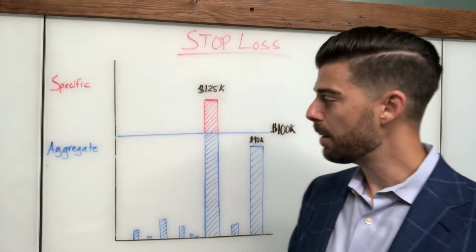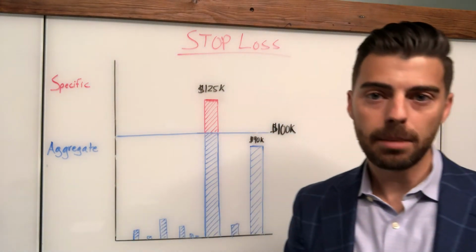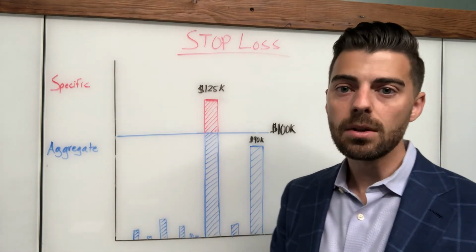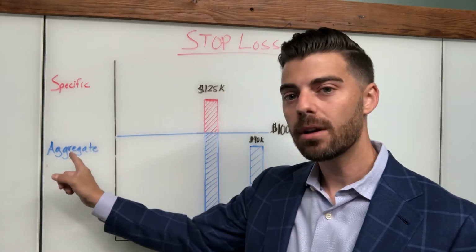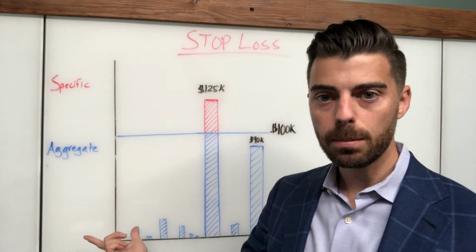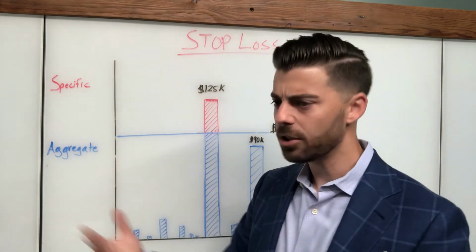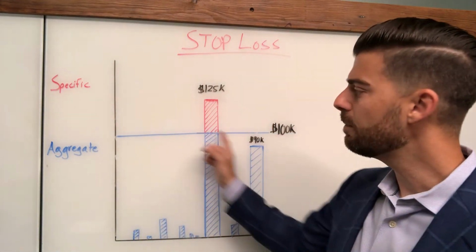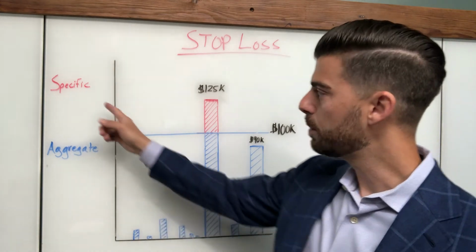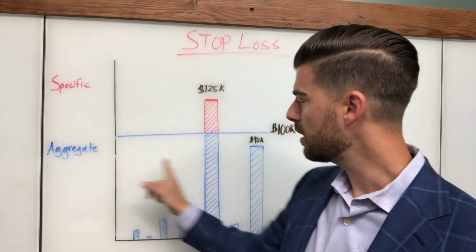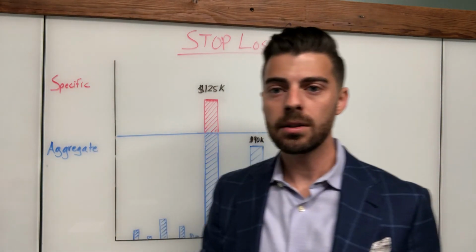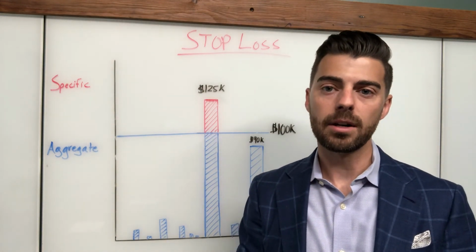And then beyond that, typically those aggregate coverages are capped at about $1 million is kind of the default number. You can get more than that. Some of the BUCAs will give you unlimited. But realistically, this almost never comes into play, but it's so inexpensive that it makes sense for most employers to purchase. And therefore, I'm exchanging very small dollars to give myself a maximum liability, a worst case scenario. So specific stop loss per individual, aggregate stop loss under that threshold, pooled together. Those two types of coverage work in conjunction to mitigate the risk for a self-funded employer.